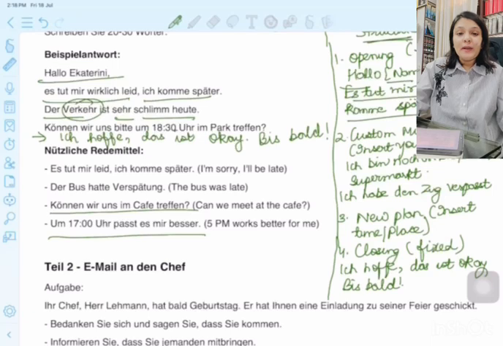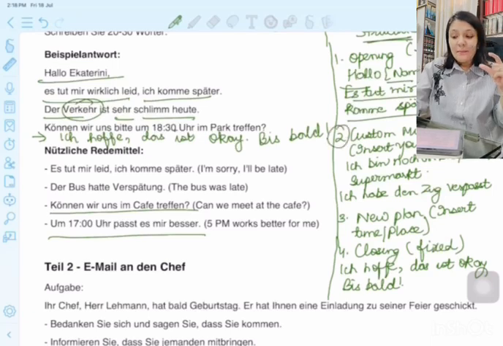Then the second point is whatever you have to write in the middle line. In that you mostly have to give the reasoning. Here you have to give the reasoning why you are late. It could be, as we have discussed, der Verkehr ist sehr schlimm heute. It could be der Bus hatte Verspätung. The bus was delayed. It could be ich habe den Zug verpasst.